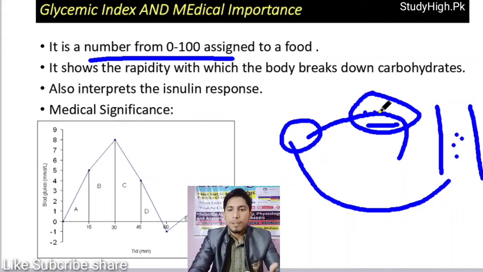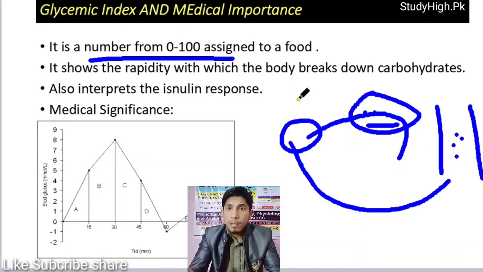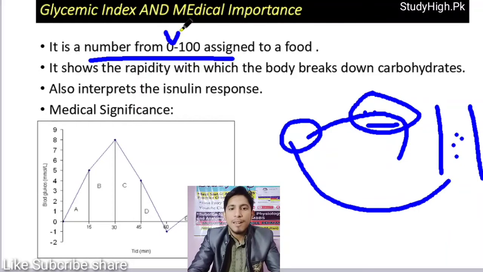If this person takes in cellulose or inulin, which has no nutrition value, is not digested by a human body, and does not cause an increase in blood glucose level, the number assigned is 0. In this way, we assign a definite number to different types of foods on the basis of how much blood glucose level they can raise.